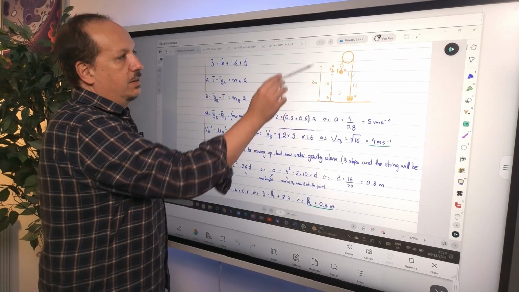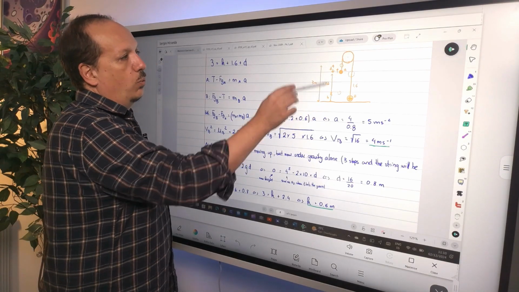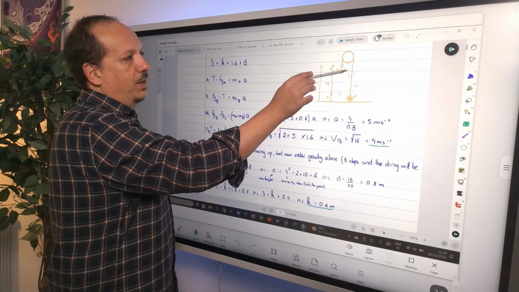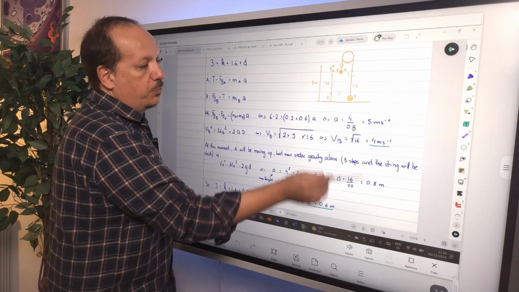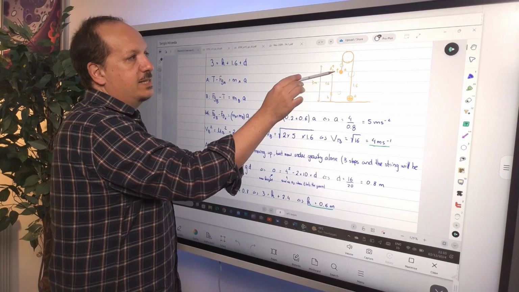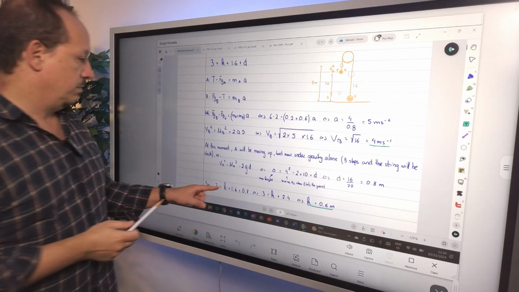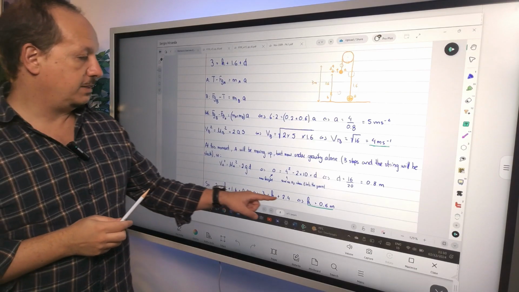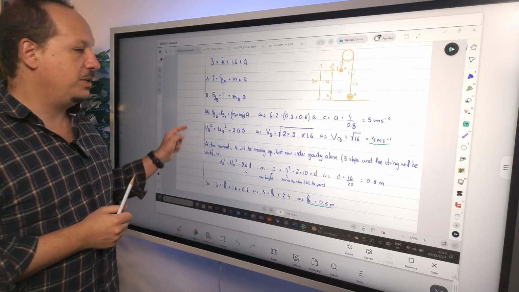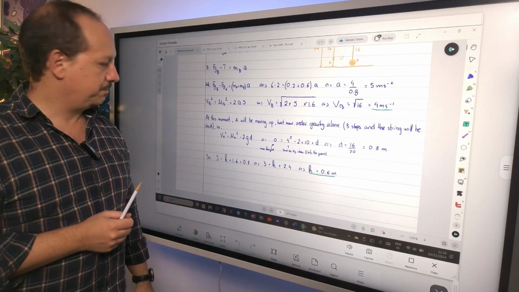So again, these 3 meters are composed of the 1.6 meters A went up while B was going down, the 0.8 meters that A still had to go up until it stopped, plus H. So put it over here, and you get the value of H as being 0.6 meters. All right?